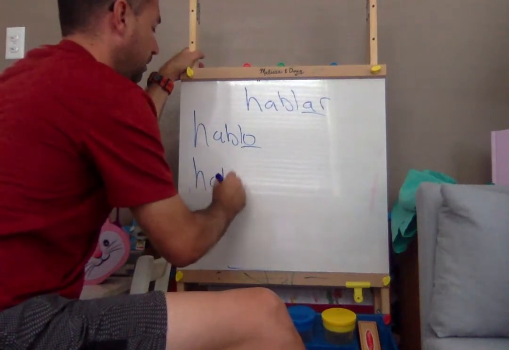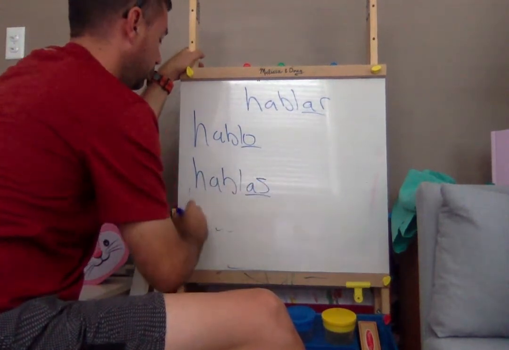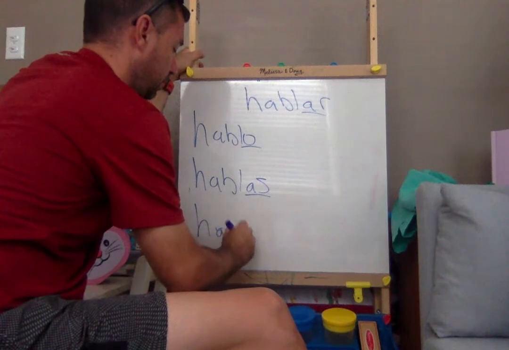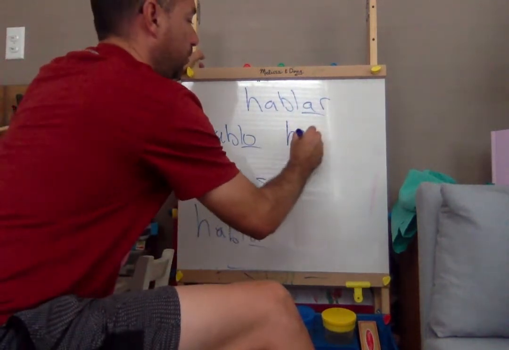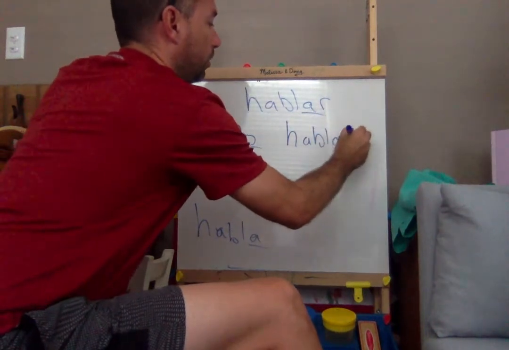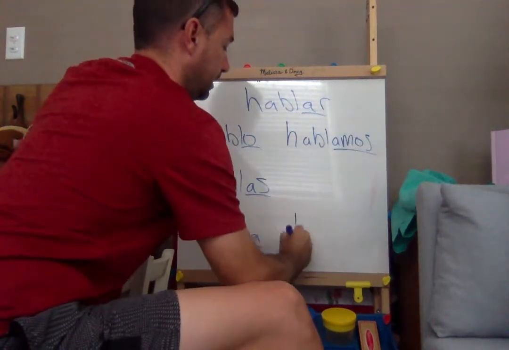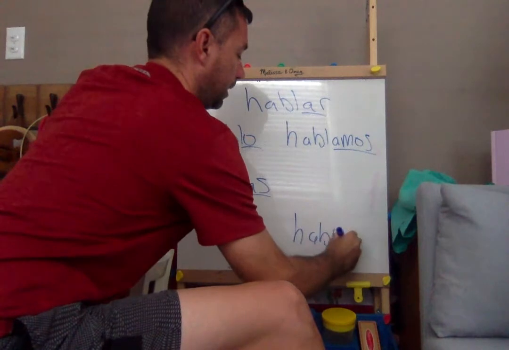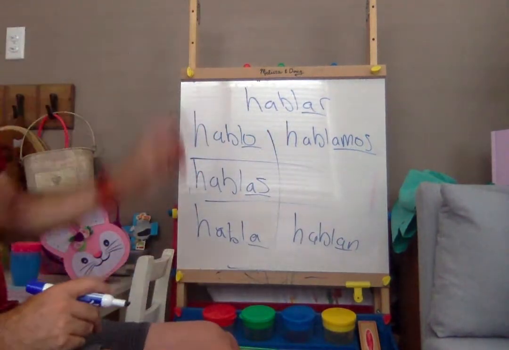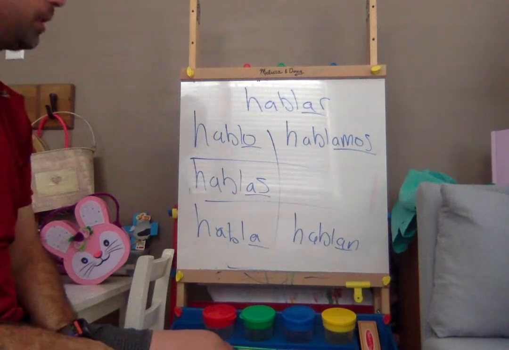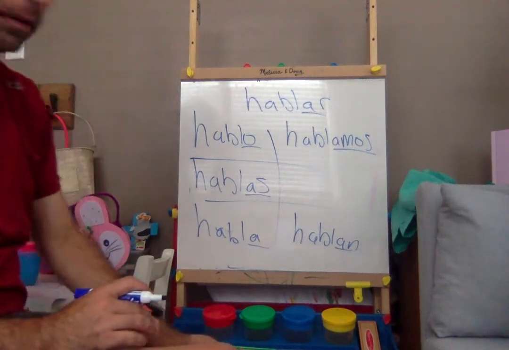I speak. Hablas. You speak. Habla. He or she speaks. We speak would be hablamos. And then hablan would be they speak. All right, so there we go. So that's AR verbs. So let's do ER and IR next.